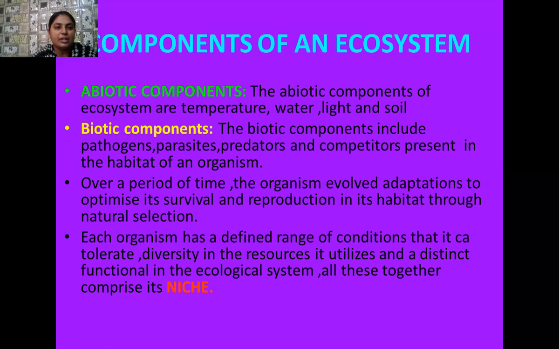Those organisms which adjust themselves according to prevailing environmental conditions survive. Otherwise, the organisms become extinct. So what is a niche? A niche is a special territory present in a habitat. For example, the tiger roams in all the forest, but it usually lives in its den or a cave. So the cave or den is a niche.